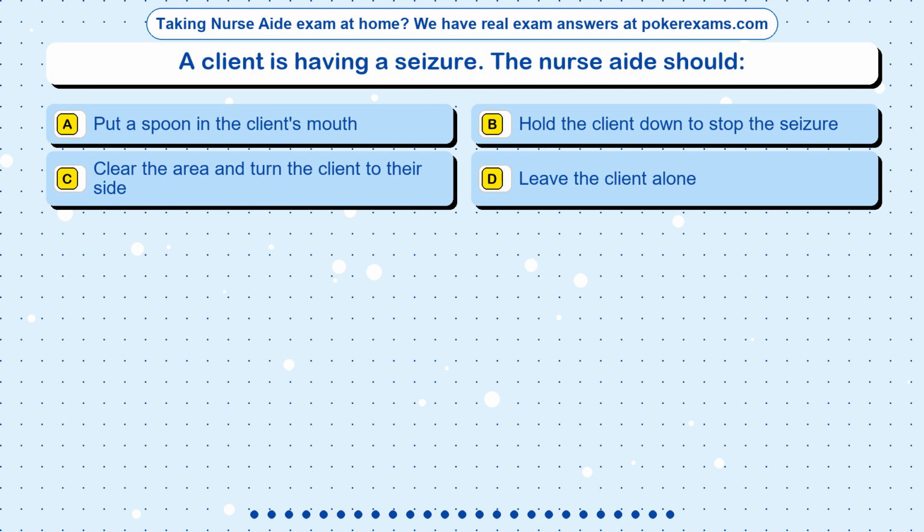Question 16. A client is having a seizure. The nurse aide should: Option A. Put a spoon in the client's mouth. Option B. Hold the client down to stop the seizure. Option C. Clear the area and turn the client to their side. Option D. Leave the client alone.